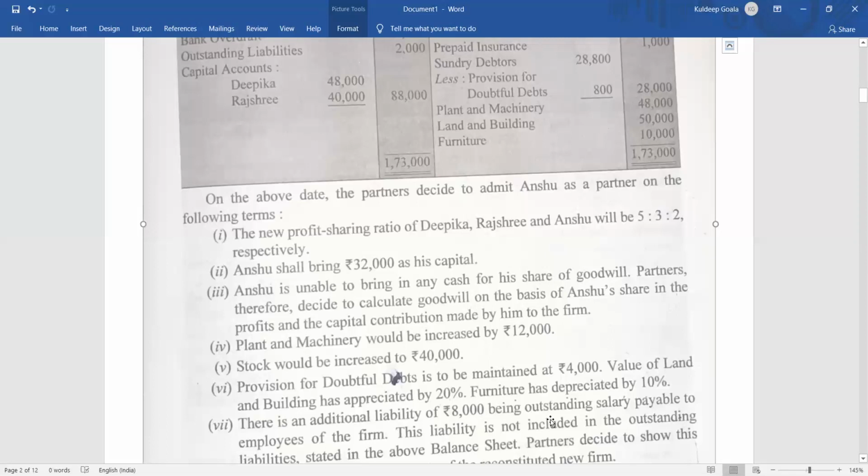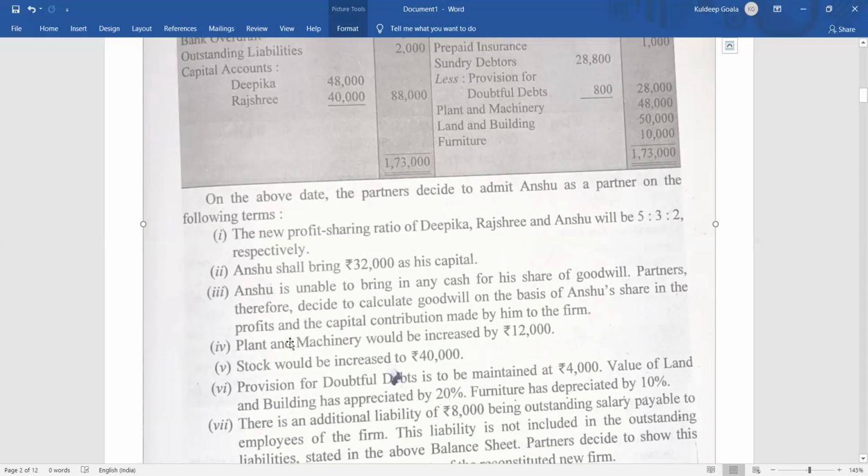You have to prepare a journal entry for all these questions, all these points. Ledger accounts I will show, but the journal entry you will have to prepare. So I'll just repeat the journal entries once again from here, so you can remember them and try on your own.